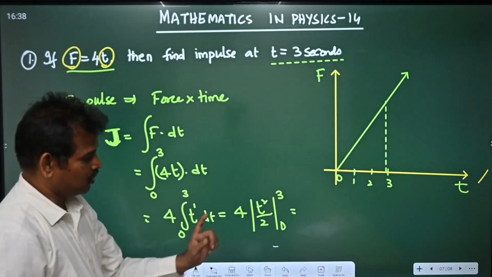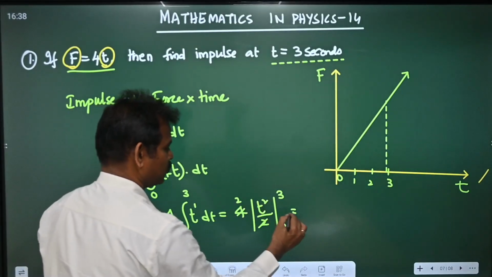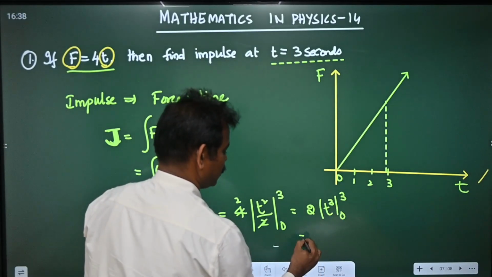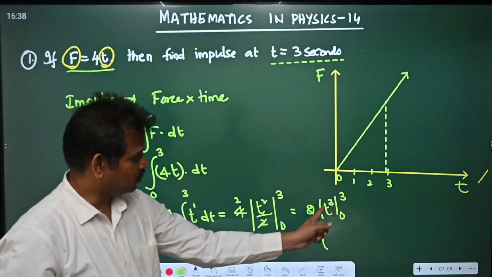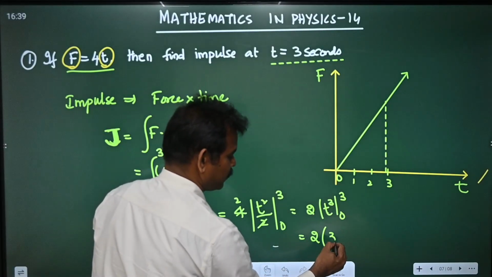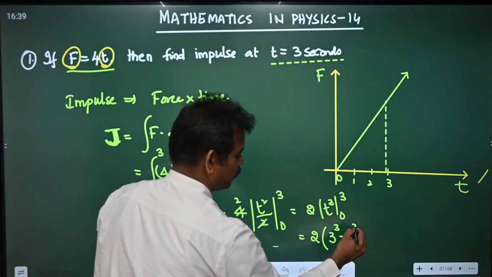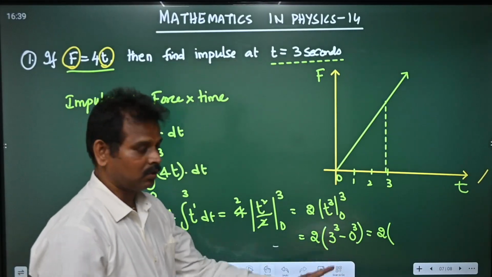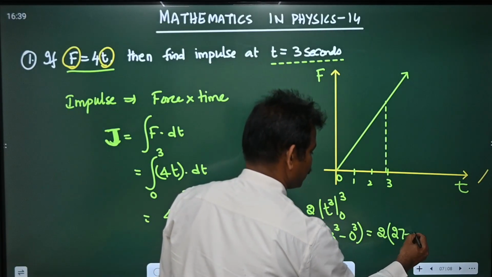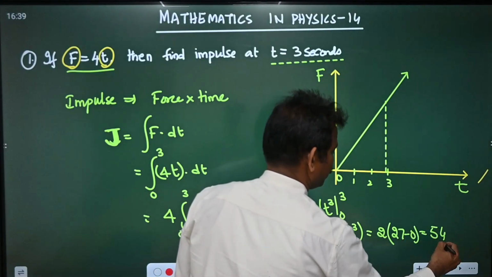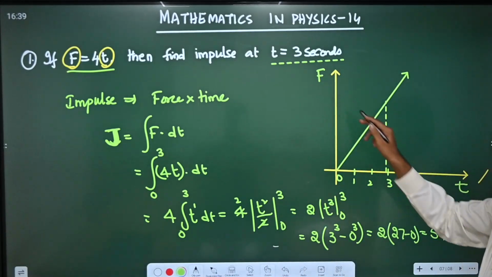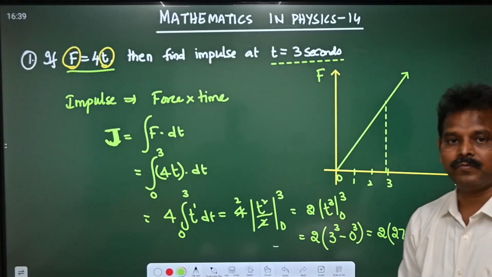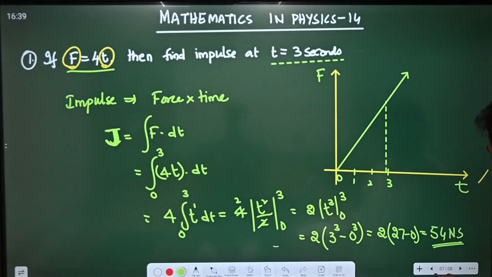Now you can substitute these values. First of all, you can cancel these two. So this is 2t square from 0 to 3. Substitute 3 in place of time: 2 into 3 square minus the lower limit 0 square. 3 threes are 9, so this is 18 minus 0. Force is in newtons, time is in seconds, so the answer is 18 newton second for this one.